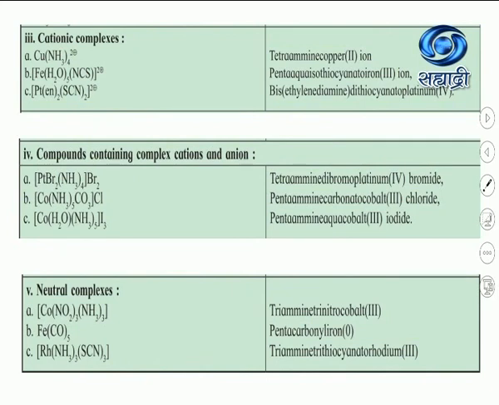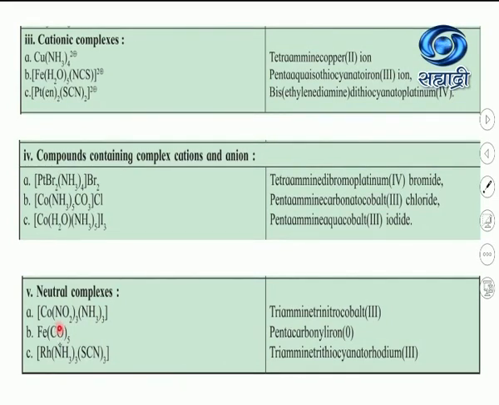Why? Because what was our rule? In the case of cationic and neutral complexes, we write the name of the metal as it is. So we write cobalt as it is, and in a bracket write its oxidation state, and it should be one single word. Now see the second example, Fe(CO)5. In this case there is a carbonyl ligand, 5 carbonyl ligands, and it is a neutral ligand. There is no charge, so Fe has a 0 charge here. So while writing the IUPAC name, we write pentacarbonyl, then the name of the metal, iron, and its oxidation state in a bracket, 0.